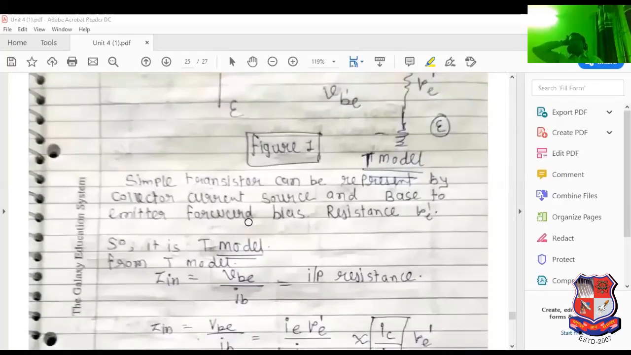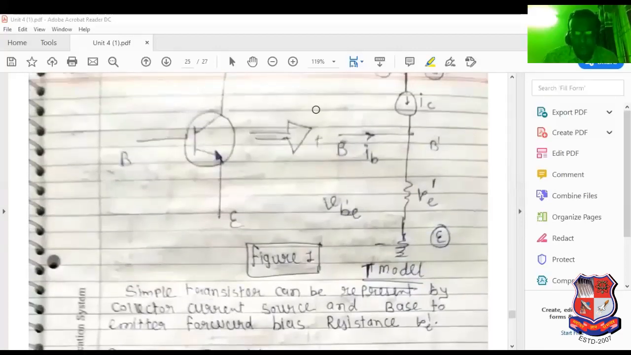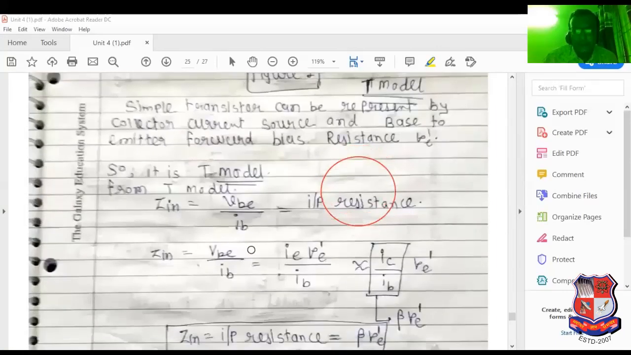Now from the T model, what is the analysis? What is the analysis of the T model? Input resistance, looking from this terminal, is VBE divided by IB. Why? Because resistance is equal to voltage divided by current. VBE is the voltage drop across the resistor, which is IE RE dash. So IE RE dash divided by IB. IE divided by IB means what? IE is approximately equal to IC.